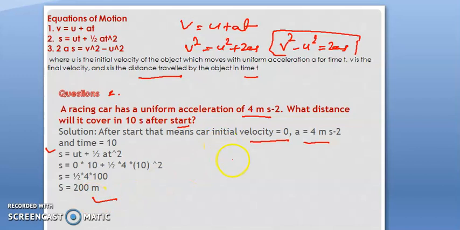So in your mind you might be thinking, why can't we use this one, v square minus u square is equal to 2as? Yes, if the final velocity and initial velocity are given, then you can find it. But here the final velocity is not given. So first of all, we need to find the final velocity using v is equal to u plus at, and then you can utilize this one. So in this case, we have to use two formulas to get the values. So either way is right. If you want, you can use it.